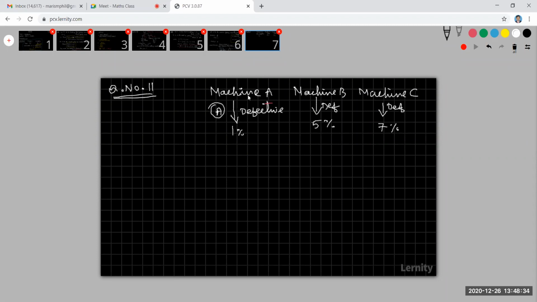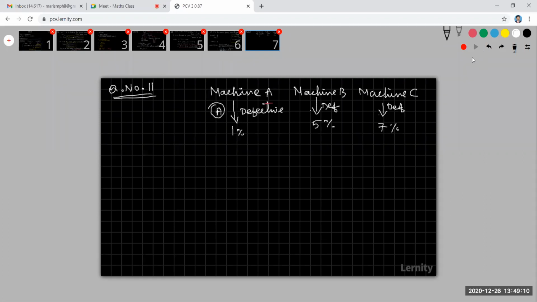The defective item from machine A, defective item from machine B, defective item from machine C. Because look at the question. Read the last question. A defective item is produced, but this produced defective item comes from machine A. What is the probability? That means A produces a defective item, B produces a defective item, C produces a defective item. Now I am going to take one item. This item is defective. It comes from machine A. What is the probability?